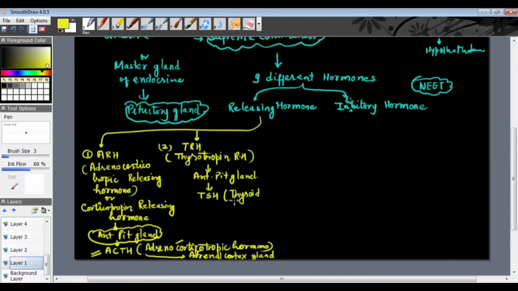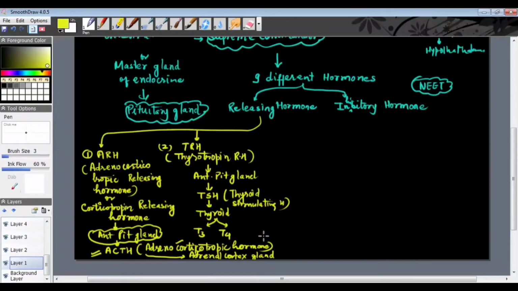Thyroid stimulating hormone. And this thyroid stimulating hormone will stimulate the thyroid. And under the influence of TSH, what happens? The thyroid releases its hormones, which are called T3 and T4. So the thyroid gland will release T3 and T4 only under the influence of TSH.